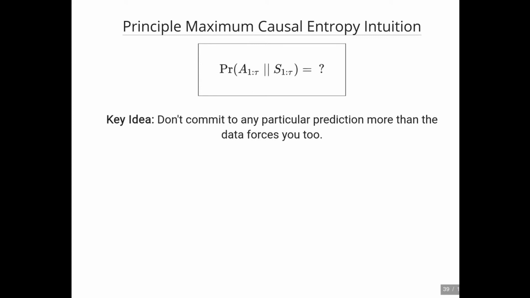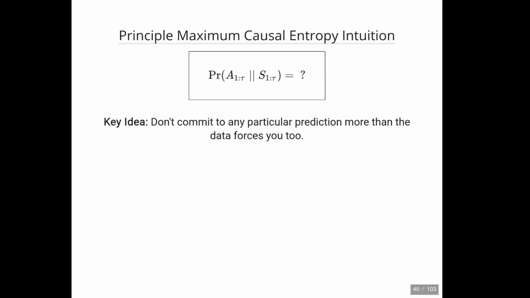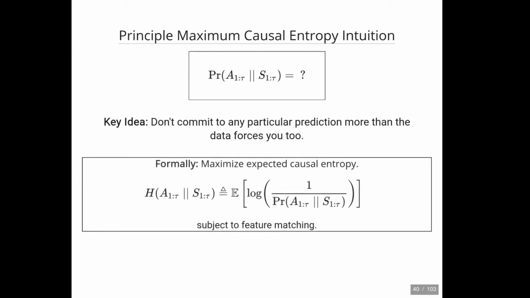The key idea of the entropy part of the maximum causal entropy is to not overcommit to any particular prediction more than the data forces you to. In particular, we'd like to minimize the surprise of actions subject to feature matching constraints. This idea is formalized by the notion of causal entropy. Here, whenever I say feature matching, I'm going to mean matching the satisfaction probabilities. So the forecasters that we use are going to be just as competent at the task as what we see in the data.